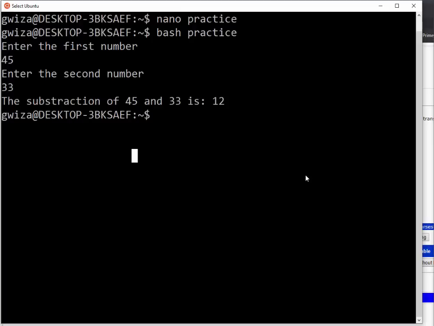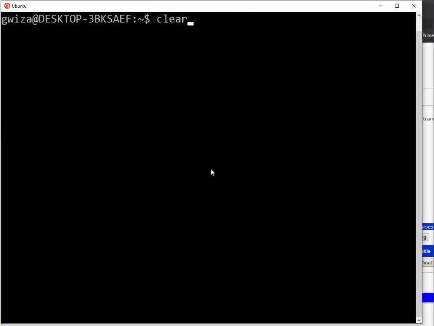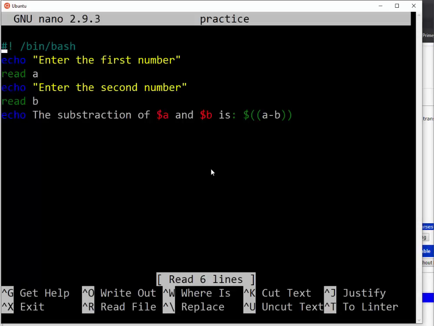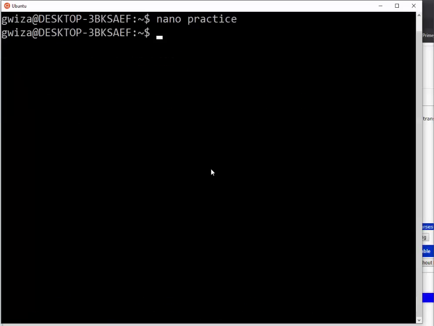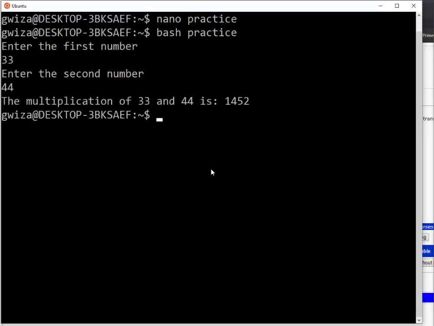So ahantu rero tugomba kwitaho cyane ni igihe bigeze kuri times. So let me show you how on times bigenda. Kuri times then iyo ugeze hano, for example, let me come here, then I say I'm putting this one. So let me come here, then I say the multiplication of these things and is that one. So let me say, for example, so you can see the multiplication of the, wow, it is working, right?